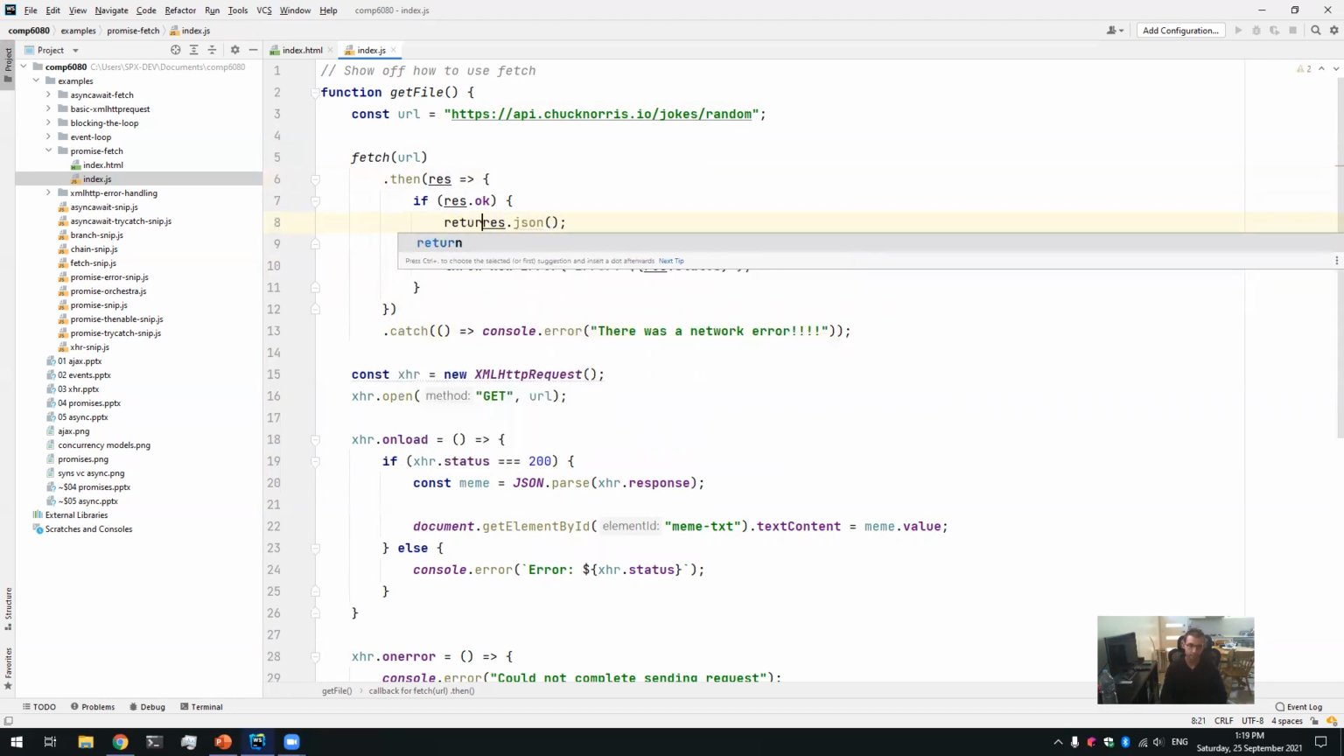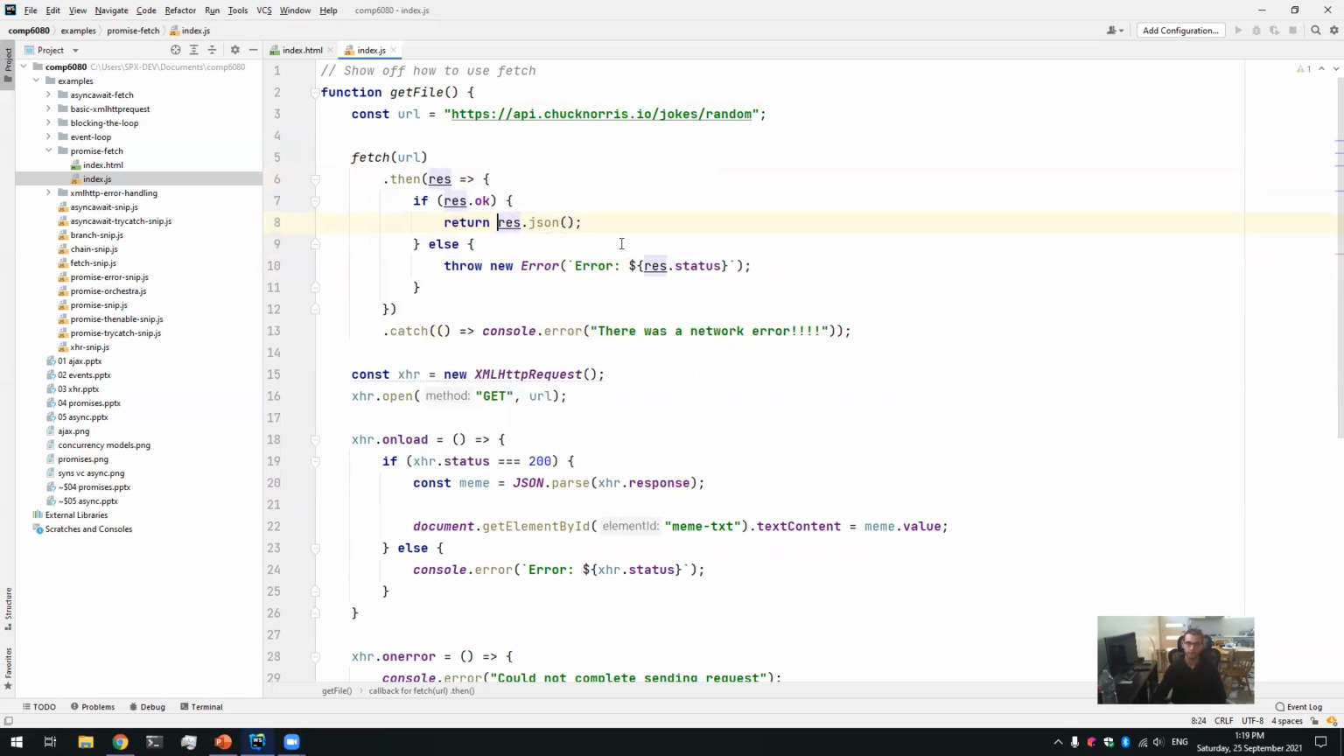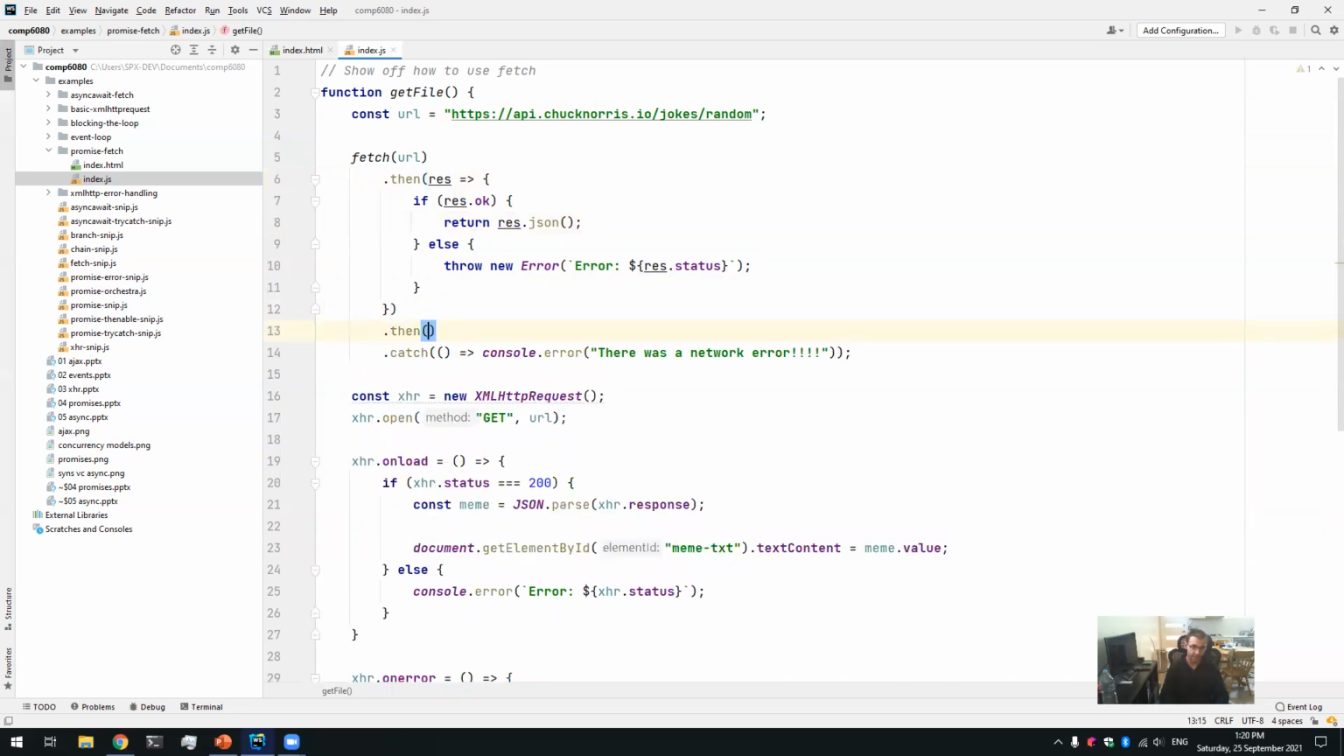So you can't just use the JSON directly. You have to return, you have to chain with another dot then. So we have the dot then to get out the JSON. We need another dot then to actually get at the data like this. Yeah, so it's two steps. First, you get the result, and then you get the JSON by returning the JSON promise and chaining.